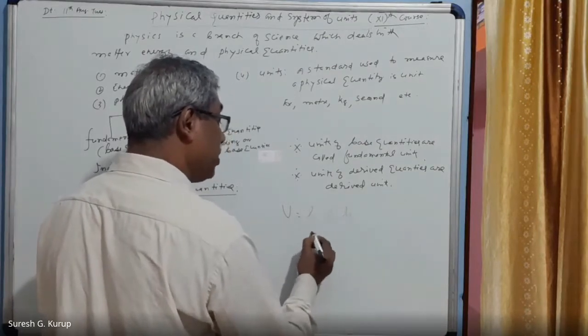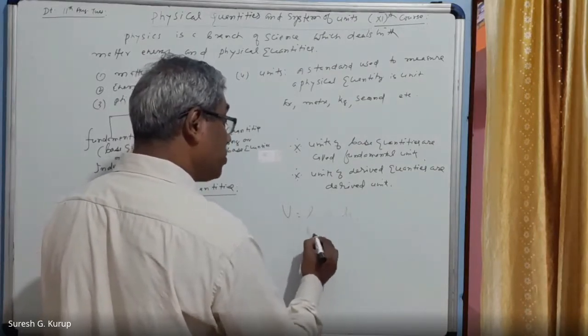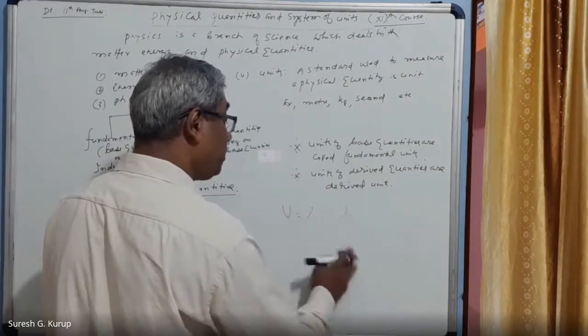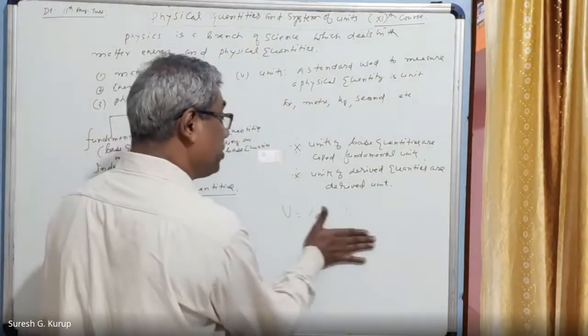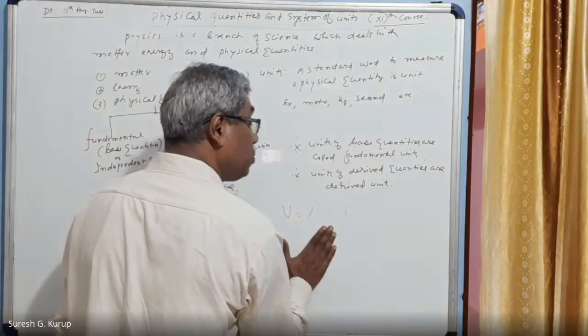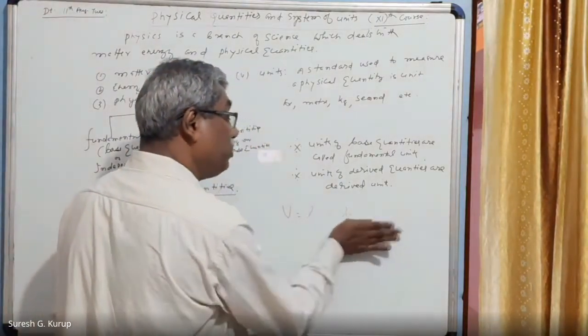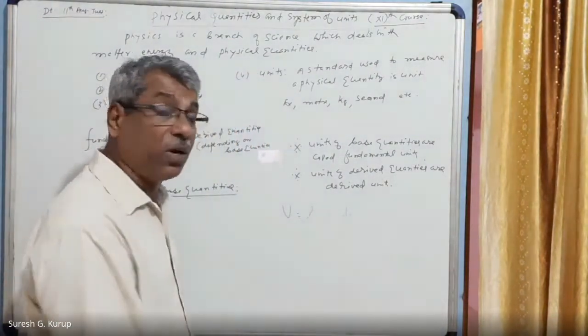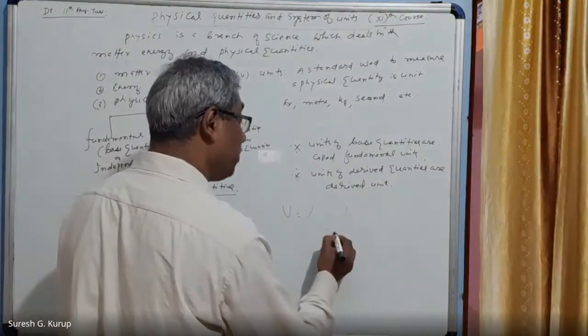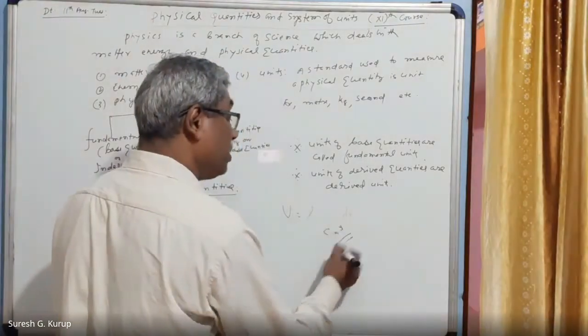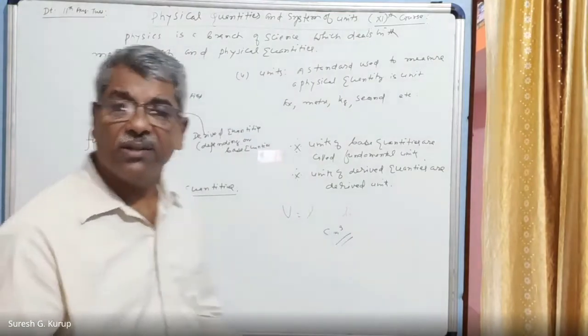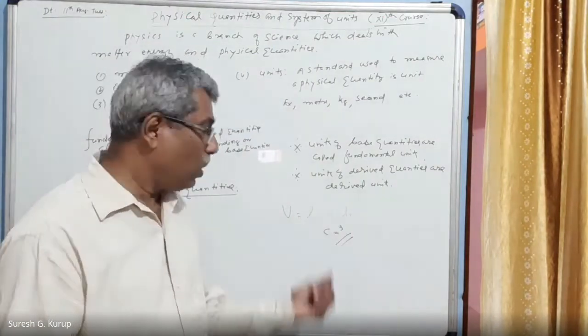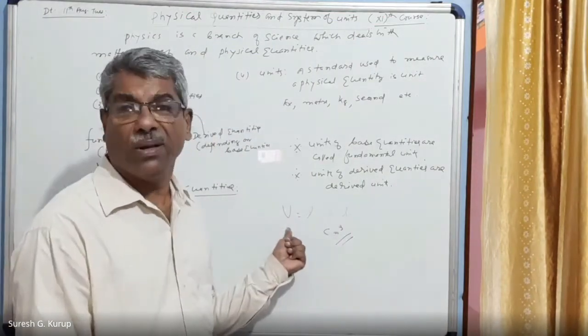Length is measured in centimeter, breadth in centimeter, and height in centimeter. Therefore centimeter into centimeter into centimeter is centimeter cube, or meter cube. This is the derived unit of the physical quantity called volume.